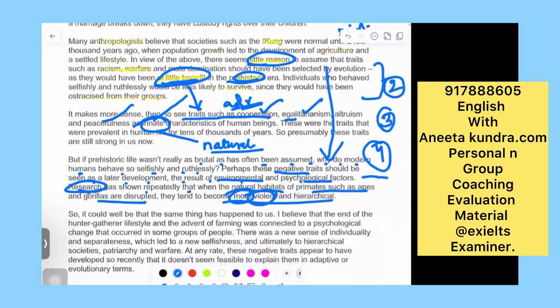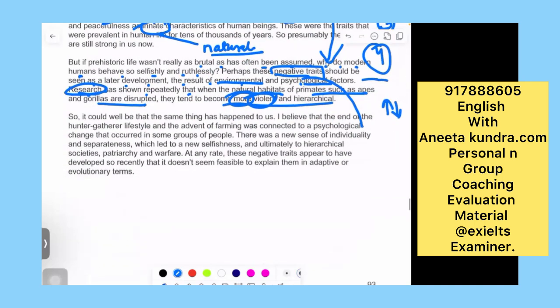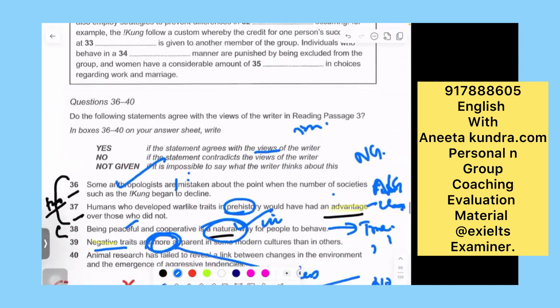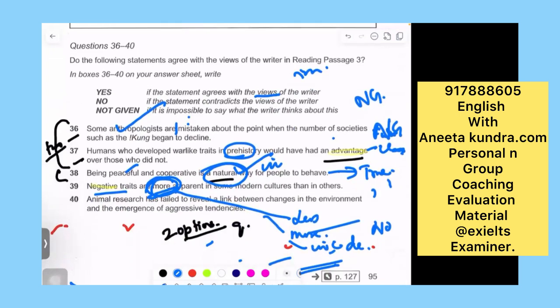But have the negative traits increased or decreased? Okay, we do not know. So it will be not given, because we do not know. So don't write no just because there is the word more. You write not given, because we are not told whether the negative traits will increase or decrease in modern cultures.